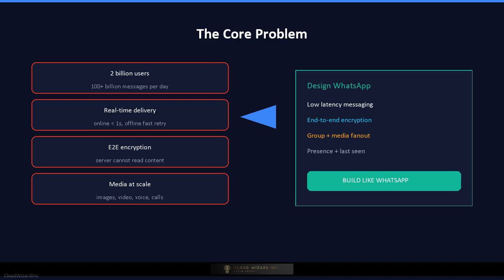They expect that their status updates are visible to the right people. And they expect that no one, not even WhatsApp itself, can read their private messages. That is the end-to-end encryption promise. Behind the scenes, this requires handling enormous message volume, storing media at low cost, synchronizing messages across phones and desktops, managing presence and last seen, and scaling chat, group, and call infrastructure worldwide. The design challenge is to keep latency low, availability high, storage efficient, and security uncompromising, all at the same time.